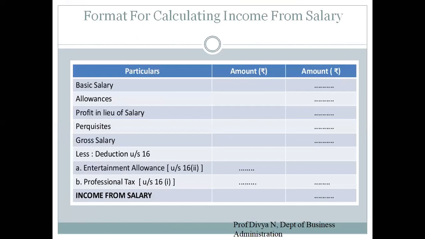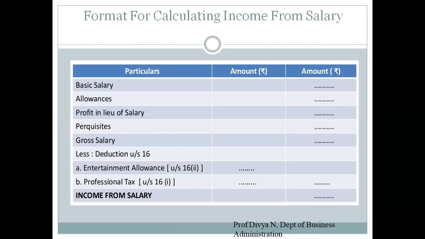Okay, this is the basic format for calculating income from salary. I will start with basic salary. Basic salary, we know there are four components under that. Next up, we have allowances. So I told you four categories of allowances, and in each category there are n number of allowances. I will see what part of allowances can be taxed, and I will add it to the basic salary. The third part is profit in lieu of salary.